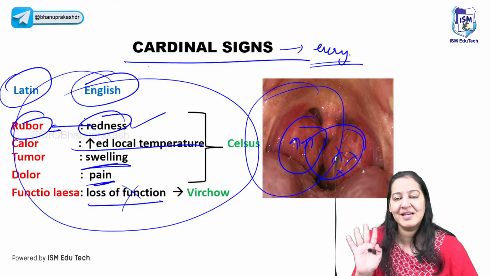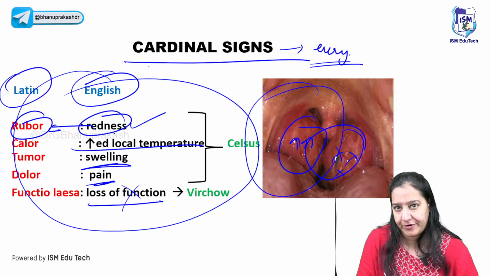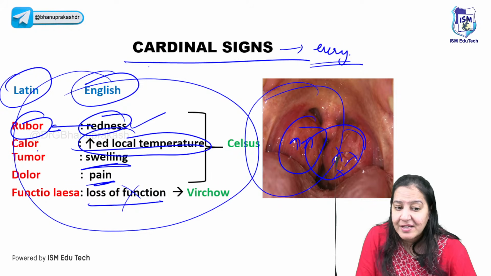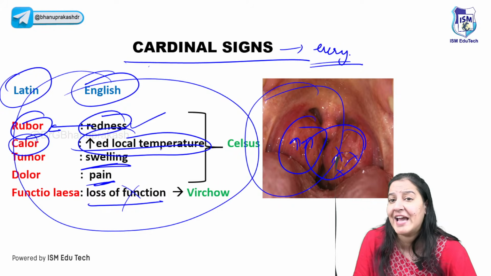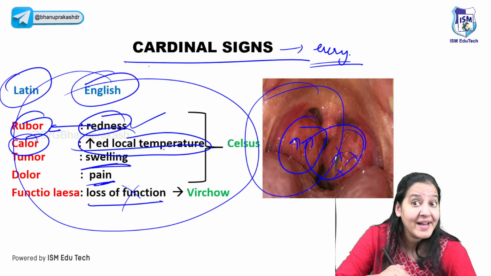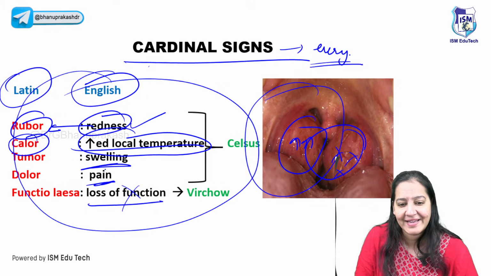But only the cardinal signs you have to learn in Latin language, right? So redness in Latin is known as rubor. Increased temperature is known as calor. Have you heard the instrument calorimeter? Calorimeter is an instrument which measures temperature. So calorimeter comes from calor. You can learn like that.